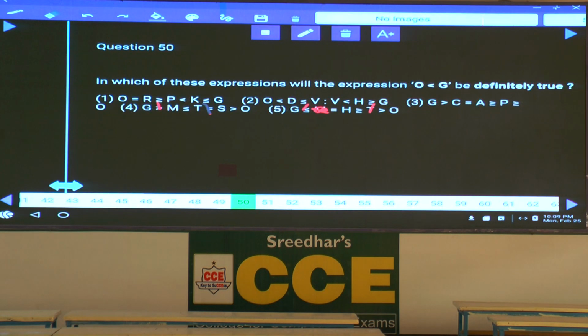Then coming to the third one. What is the third one here? Between G and O, G greater than O is true. O lesser than G will also be true. Choice 3 is the answer. And this is about question numbers 1 to 50 in paper number 1318.